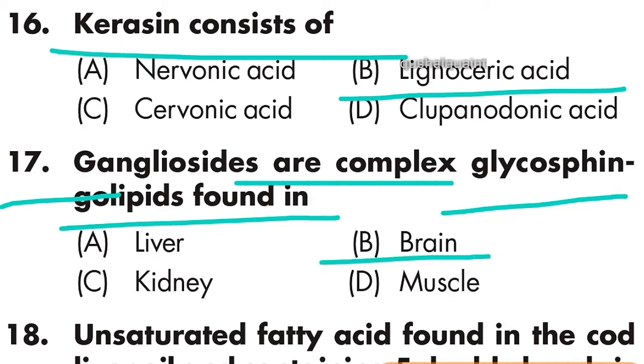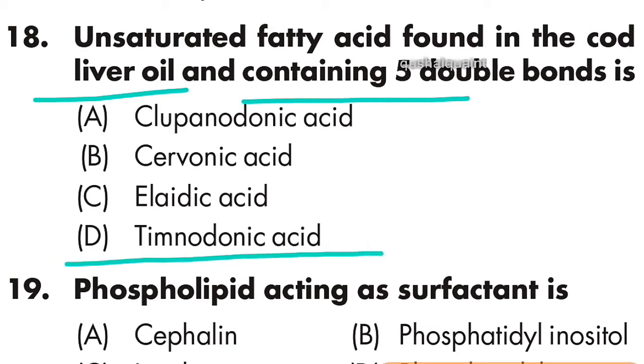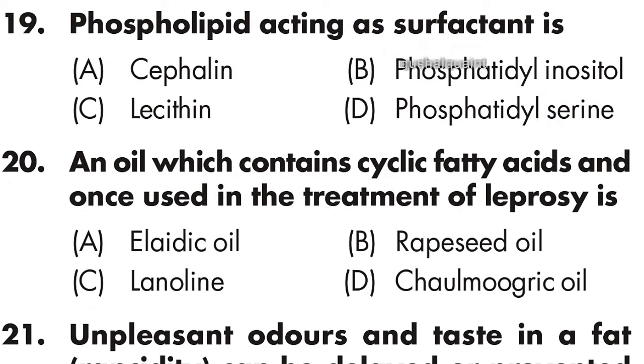Next question: the unsaturated fatty acid found in cod liver oil and containing 5 double bonds is timnodonic acid. Option D is right. Next question: the phospholipid acting as surfactant is lecithin. Option C is right, lecithin.